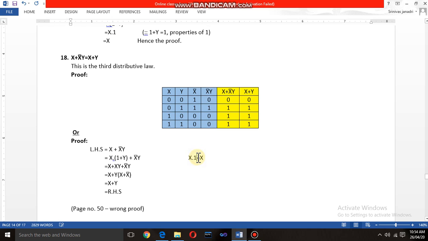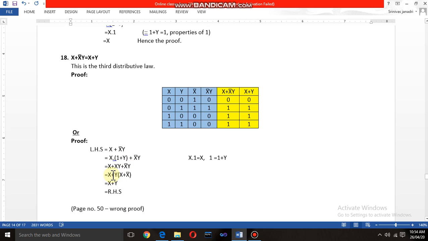So I am reforming this 1, just listen carefully, as 1 plus y. I am replacing this 1 by 1 plus y here, so x is nothing but x into (1 plus y). That 1 is reformed into 1 plus y here. So this costs nothing for us, and plus as it is x complement y. Multiply x into these two things: x into 1 is x, x into y is plus x y, plus x complement y.